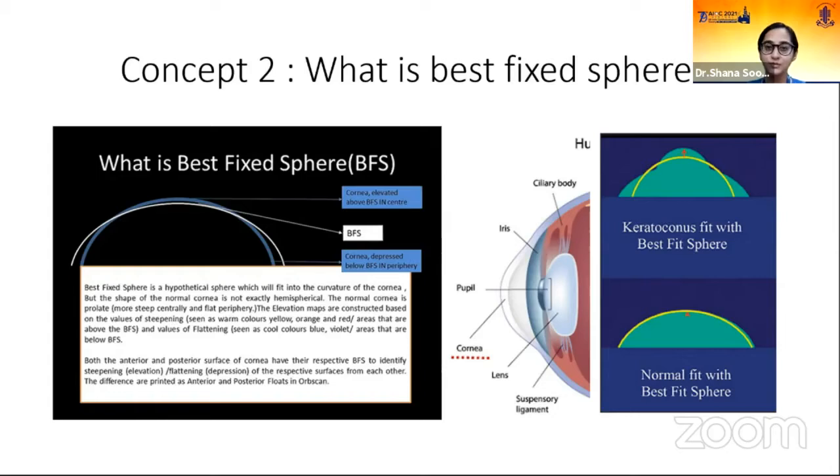Let's go with the next concept. The next concept which you need to know in topography is what is best fixed sphere. So like we suggested, the cornea is not a regular hemispherical structure. In the central area, it's a little more steep, and in the periphery, it flattens out a little. So what is best fixed sphere? Assuming this is the cornea curvature, the best fixed sphere that fits into it is the topographical best fixed sphere. Elevations from that sphere give us positive values and depressions give us negative values. So this best fixed sphere is different for the anterior float and it is different for the posterior curvature. So different for the anterior curvature of the cornea and different for the posterior curvature of the cornea.